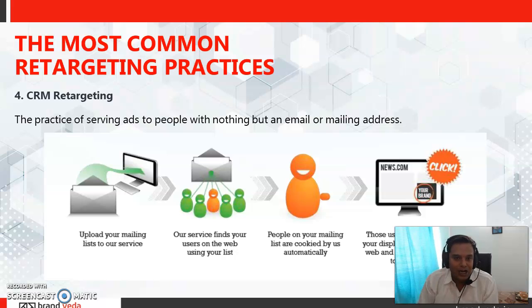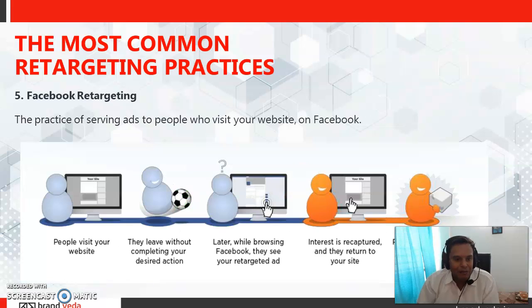And then you can see CRM retargeting. Facebook has this feature, and Google has this feature, where you have the email IDs of your customers. So let's say you're promoting your product, or someone is subscribing to your email list, or you're collecting an email list with the help of lead magnets. You can always build an email list of your customers, and you want to make sure that whosoever is on your email list sees your ads. You can do that as well. We have some platforms where we can do this, which is CRM retargeting. Obviously, we're going to have Facebook retargeting as well.